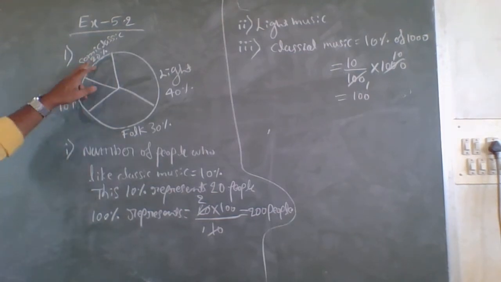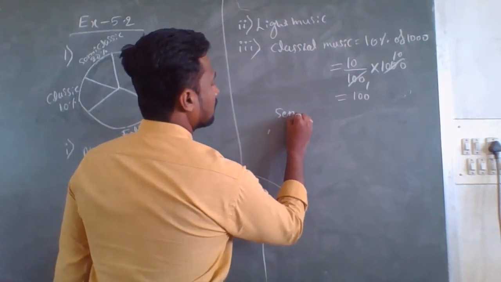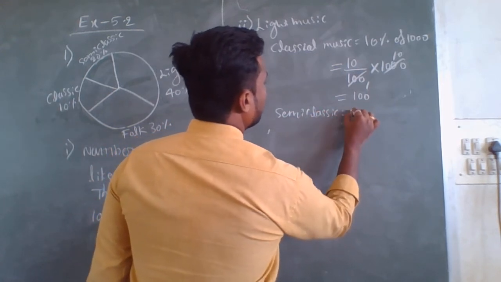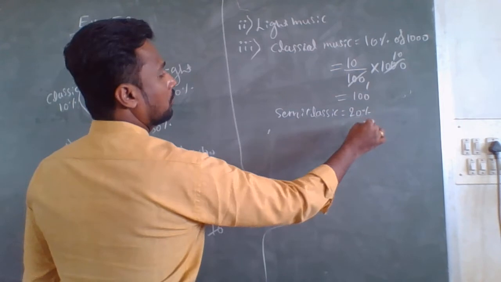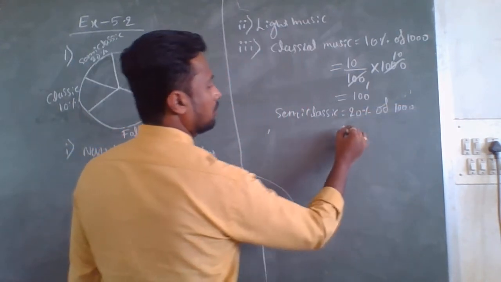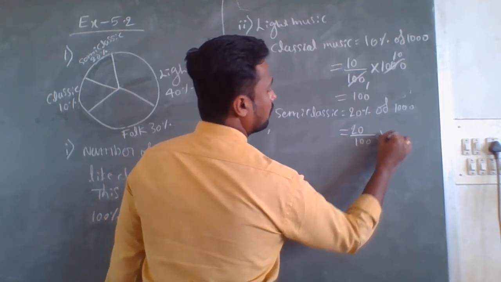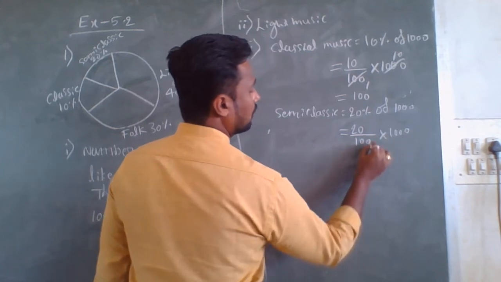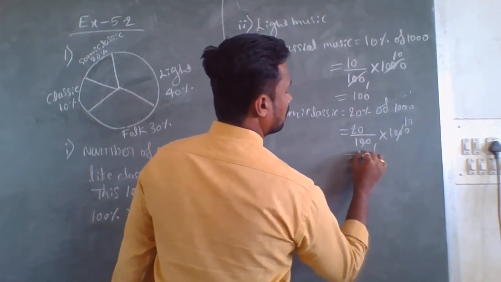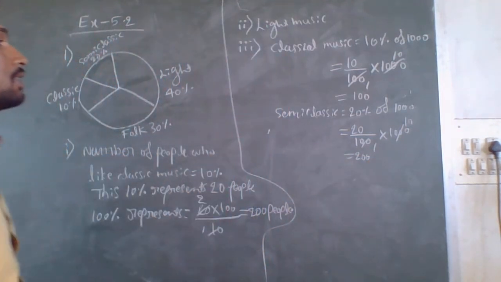And semi-classic is 20%, so here I will write semi-classic 20% of 1000 CDs. 20% of 1000 means 20 divided by 100 again into 1000. So here 100 on the 100 and the 20 into 10, 200 CDs of semi-classic music.